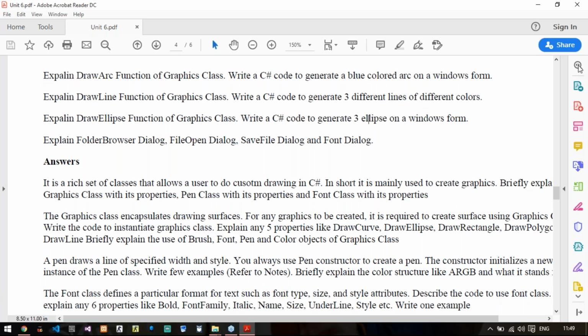Next, explain folder browser dialog, file open dialog, save file dialog, and font dialog. So you only need to write what it is and how you can create it in your Windows Forms application. Just 2 lines for each. That's it. So this will be your 6 to 8 marks questions.